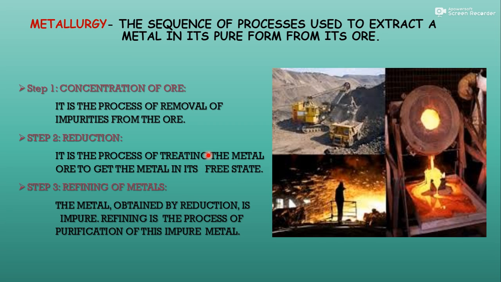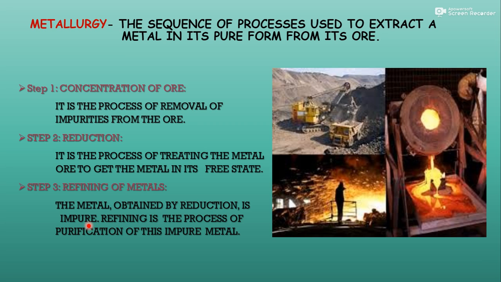That means if that particular metal present in the ore is combined with another element also, we have to separate the metal from their combined elements. So that's why it is written that in this process we will get the metal into free state. Here we removed impurities, here we get the metal into free state, but still the metal is not pure. Third step is refining of metals. The metal obtained by reduction. Reduction means all the impurities which are present in the metal.